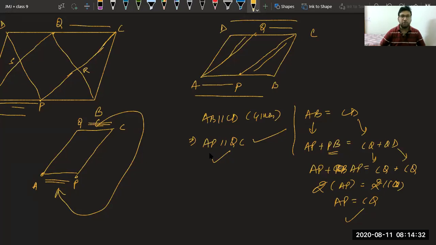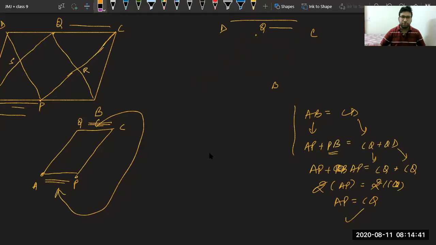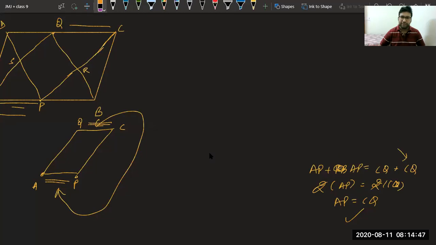Clear now. Okay. So let us take the next part. Exercise questions are similar. You just have to understand what is given to you and you have to find the ways to prove it a parallelogram and then rectangle, rhombus, square or whatever it is asking. Okay.